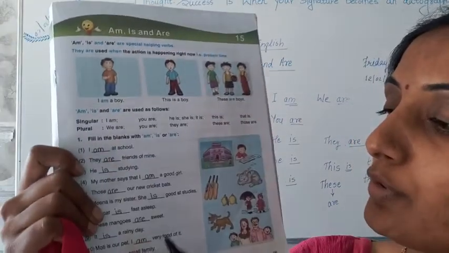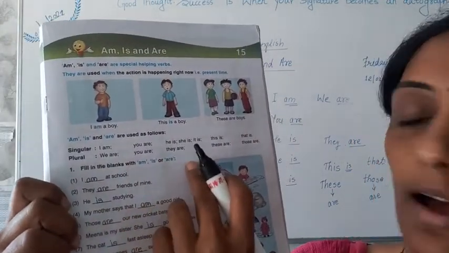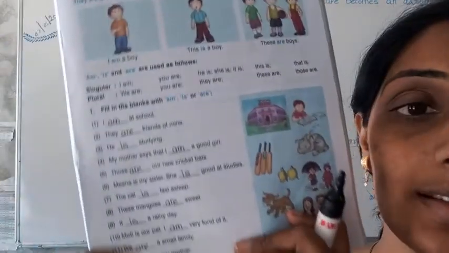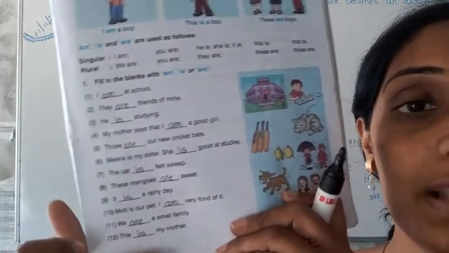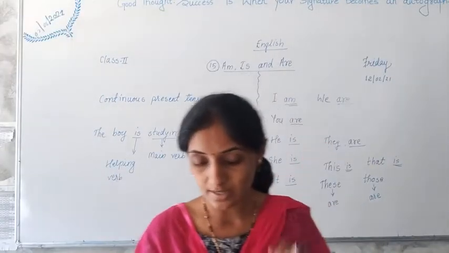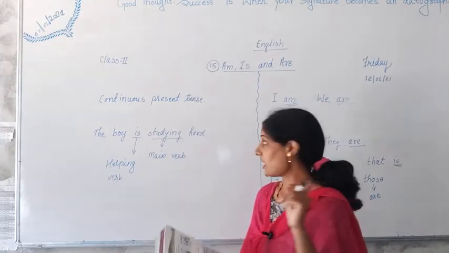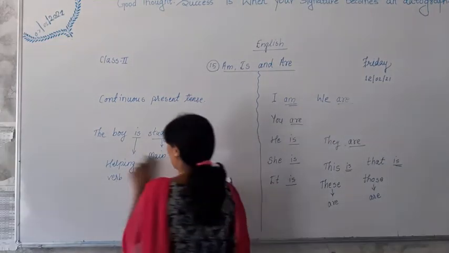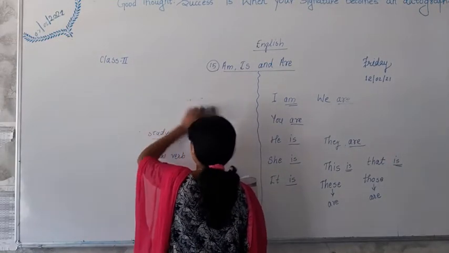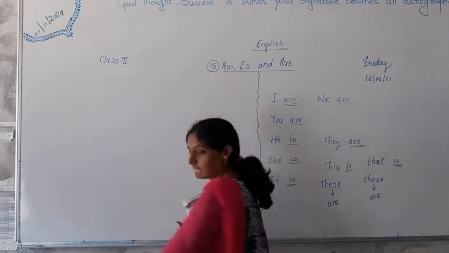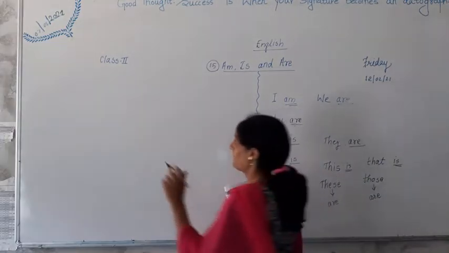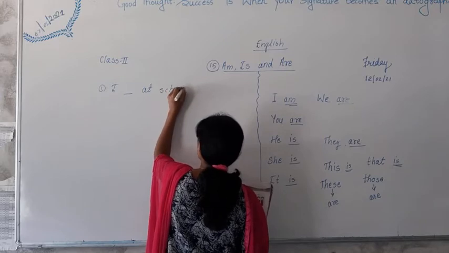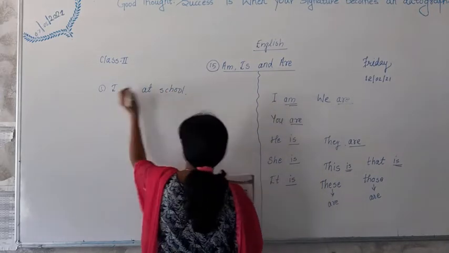Understood? Now here we have to do fill in the blanks with am, is, are. Total 12 sentences are given here, and we have to fill the blanks in the sentences. The first sentence is, I dash at school. Just a minute, I will write down the sentence. What answer will come here? When it is singular I, we have to write am.